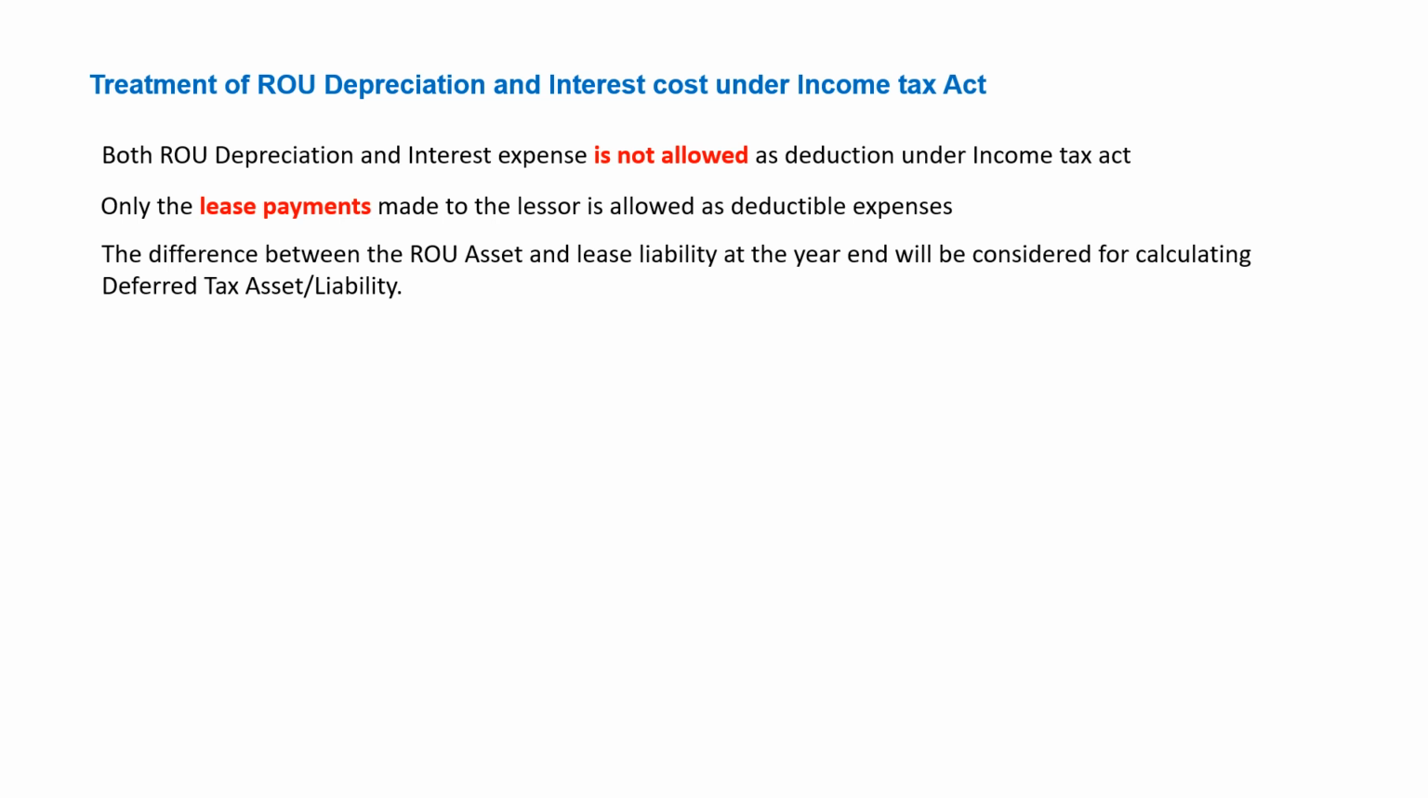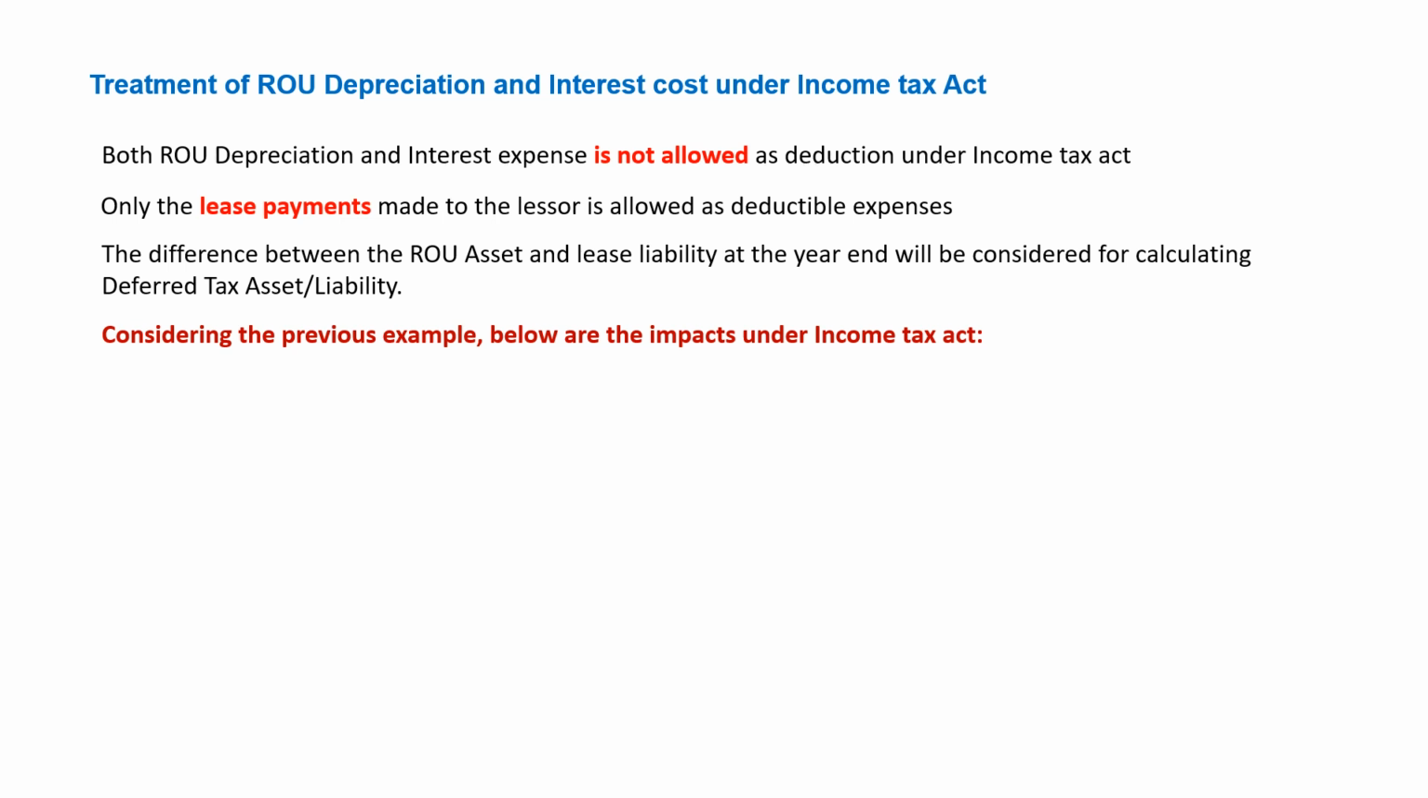The difference between the RU asset and lease liability at the year end will be considered for calculating deferred tax asset and liability, because it is a movement from beginning to year end. If there is any movement and a difference between the RU asset and lease liability, then that has to be considered for deferred tax.